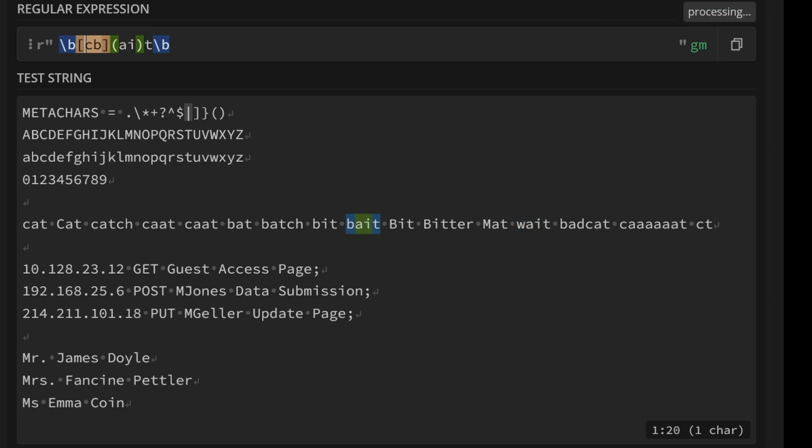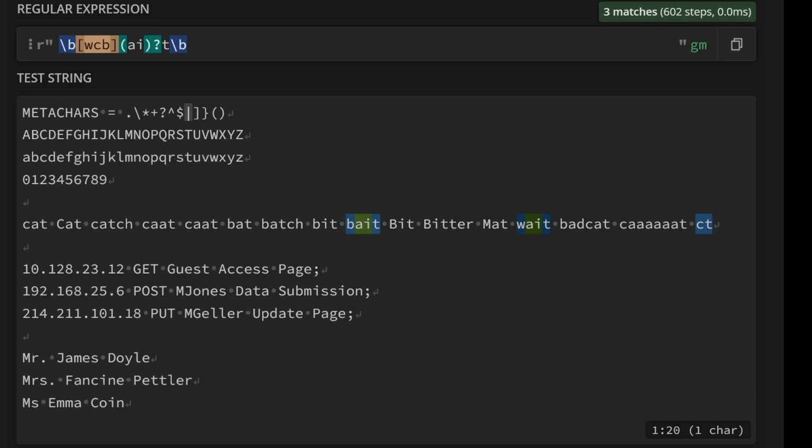So if we put this back to our CB and add W, we now get bait and weight. And we can go back to our question mark to say, I want 0 or 1 of these. And you'll see it now matches CT, but it won't match any one of them. It only matches the group, so A and I together as one. Groups are way more powerful than that.